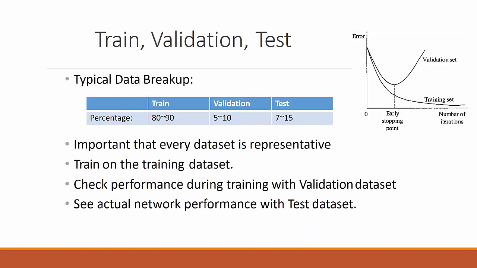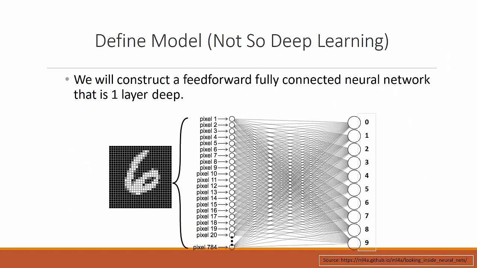How do we train, validate and test? Typically training data is 80 to 90%, validation is 5 to 10% and test data is 7 to 15% of the whole data. We will check the performance during training with validation data and see actual network performance with the test dataset.